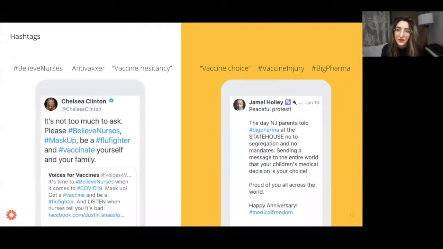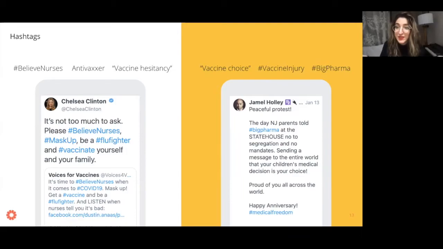So let's take a look at some examples of this. On the left, I have a post from a person who is typically pretty pro-vaccine, and I have a post on the right from someone who is skeptical of vaccines. So on the left, we have Chelsea Clinton, and if you read her tweet, it says, "It's not too much to ask. Please hashtag believe nurses, hashtag mask up, be a flu fighter, and vaccinate yourself and your family."